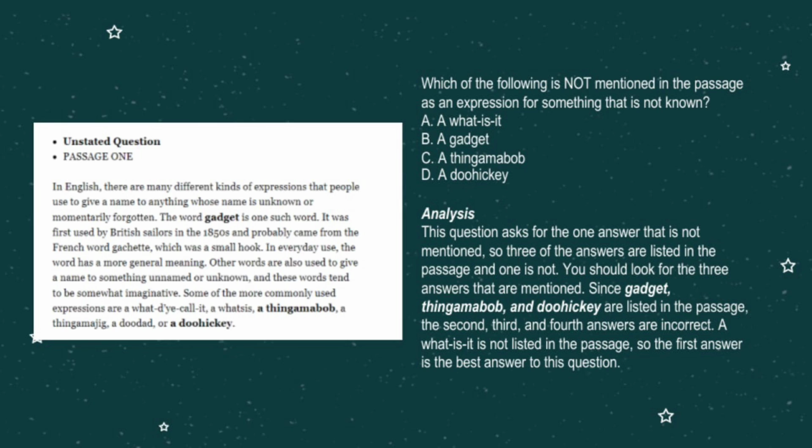So three of the answers are listed in the passage and one is not. You should look for the three answers that are mentioned. Since gadget, thingamabob, and doohickey are listed in the passage, the second, third, and fourth answers are incorrect. A. What is it is not listed in the passage. So the first answer is the best answer to this question.